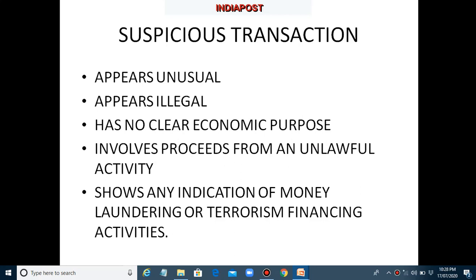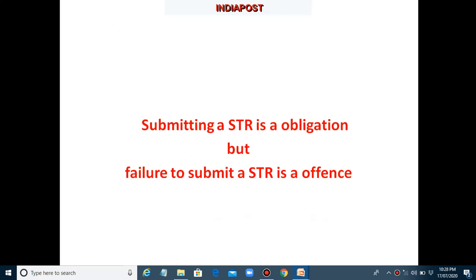In simpler words, suspicious transaction is something which appears unusual, which appears illegal, which has no clear economic purpose, which involves proceeds of an unlawful activity, which shows any indication of money laundering or terrorism financing activities. Submitting a STR is an obligation, but failure to submit a STR is an offense.